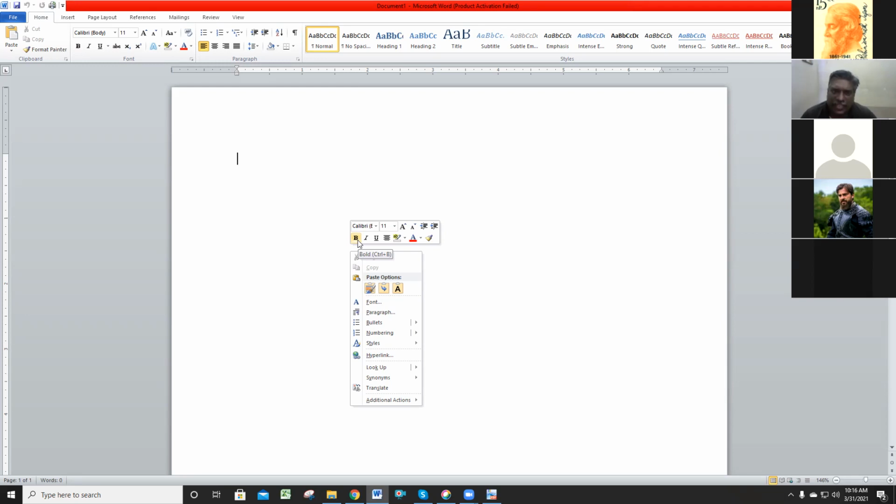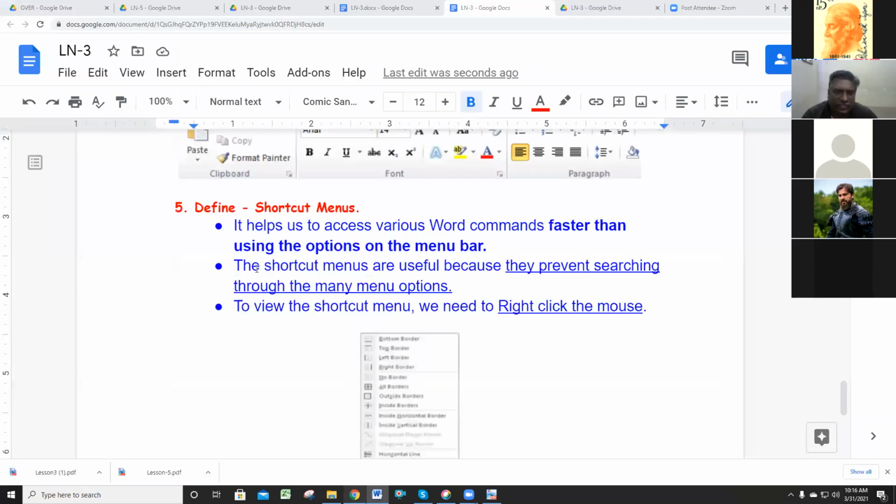Yeah, already we discussed the shortcut buttons. Come to the question. It helps to access the various Word commands faster than using the options on the menu bar. The shortcut menus are useful because they prevent searching through the many menu options.